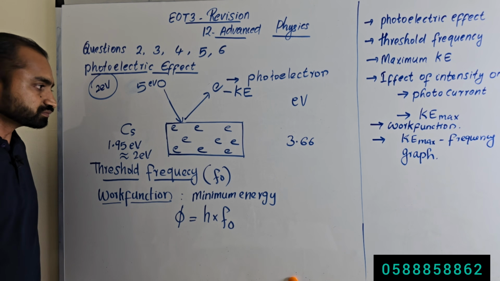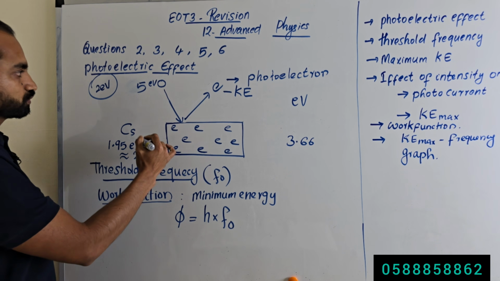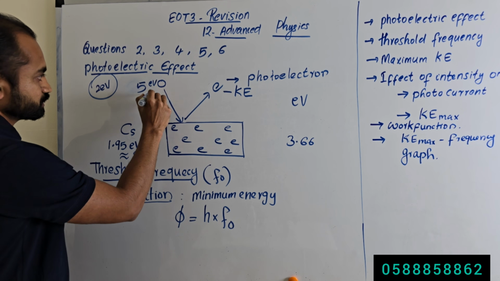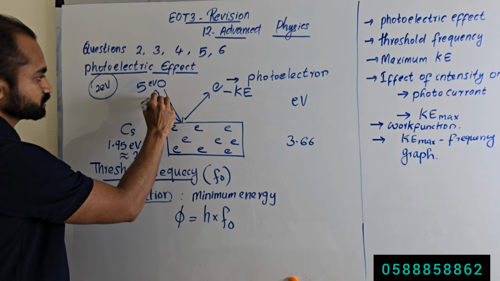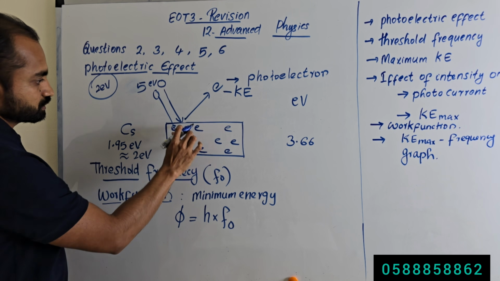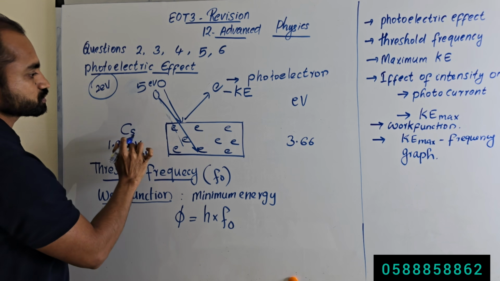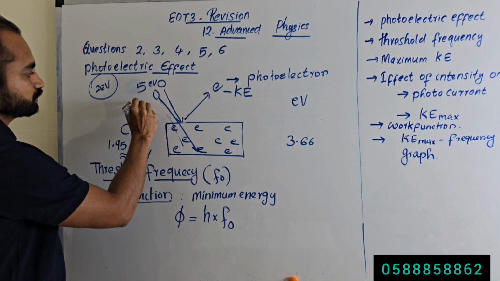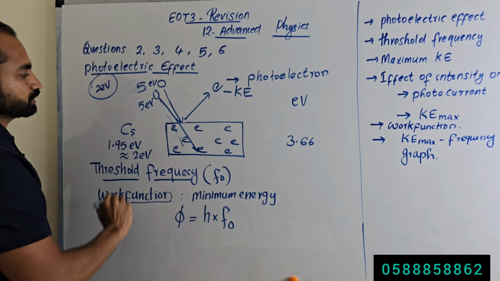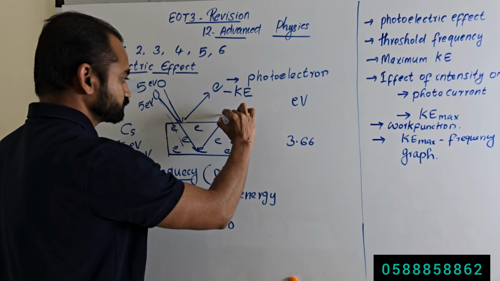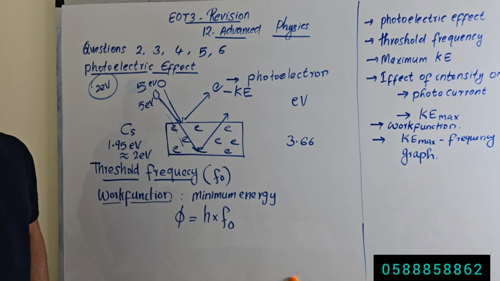Then next, another photon is incident. The second photon is incident onto this metal, and it also has an energy of 5 electron volt, and this electron is emitted. What is the difference?